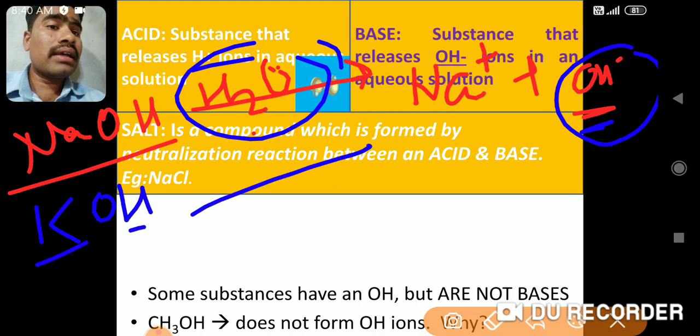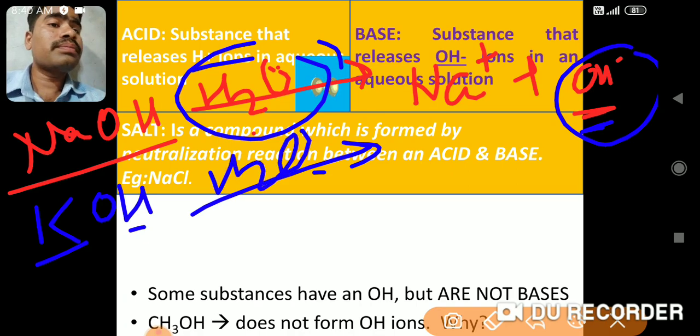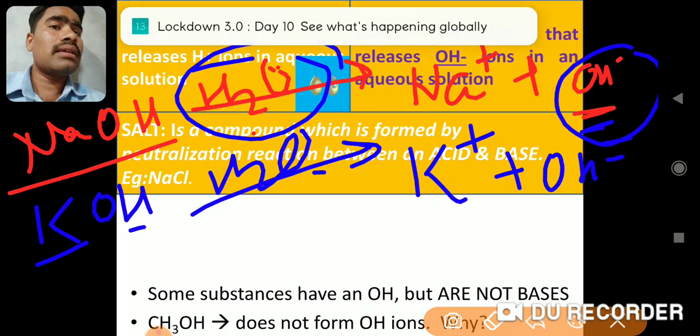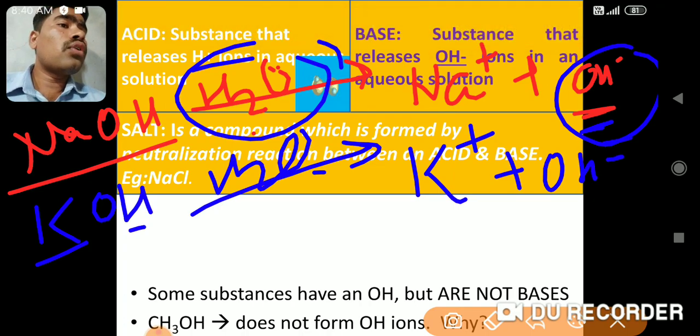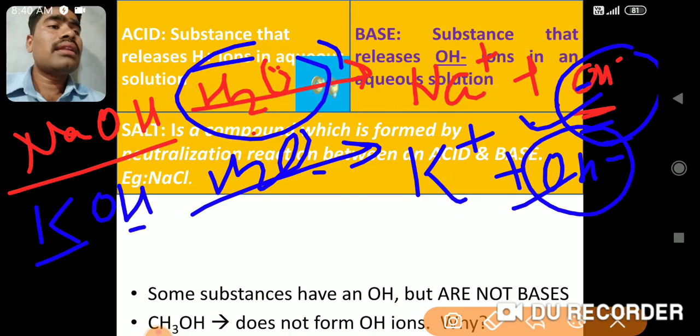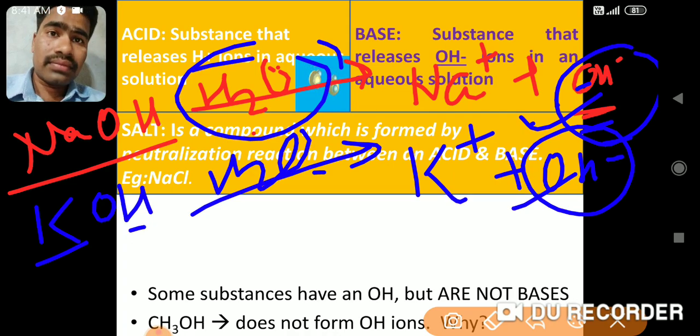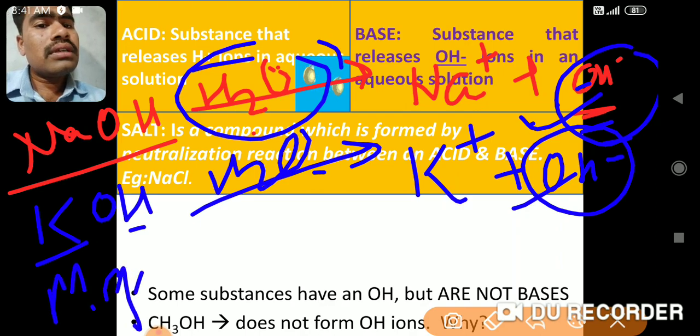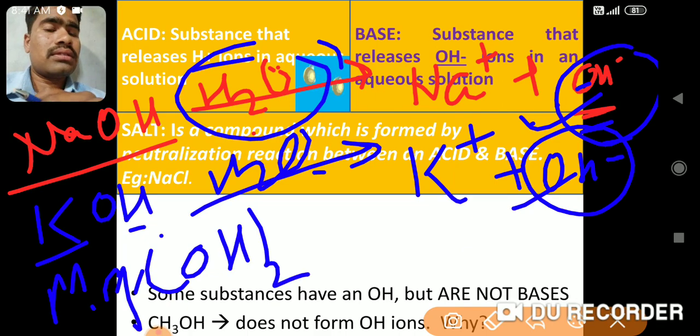Potassium hydroxide, again taken in the aqueous solution, will also form K plus and OH minus. What is formed here basically? It also formed OH minus ions. So in both the cases we have seen that the OH minus ions are formed, that's why both are considered as base. One more example we'll take, Mg(OH) twice, magnesium hydroxide.